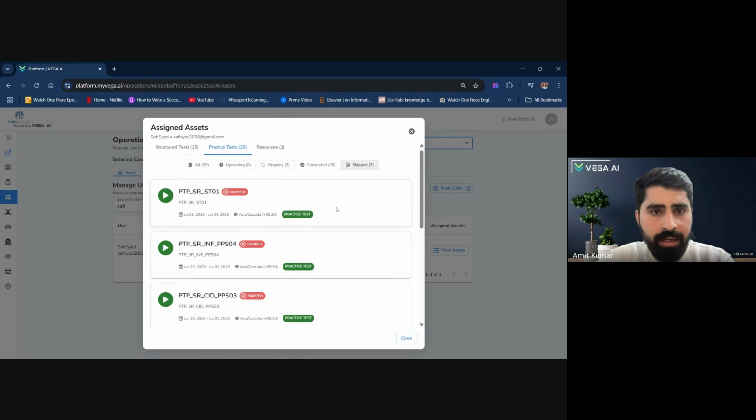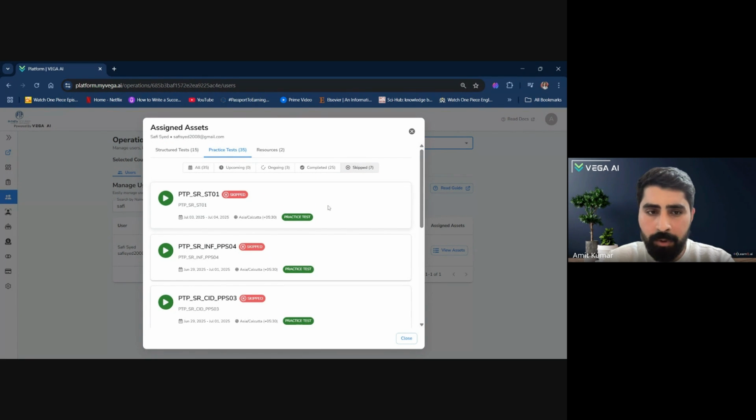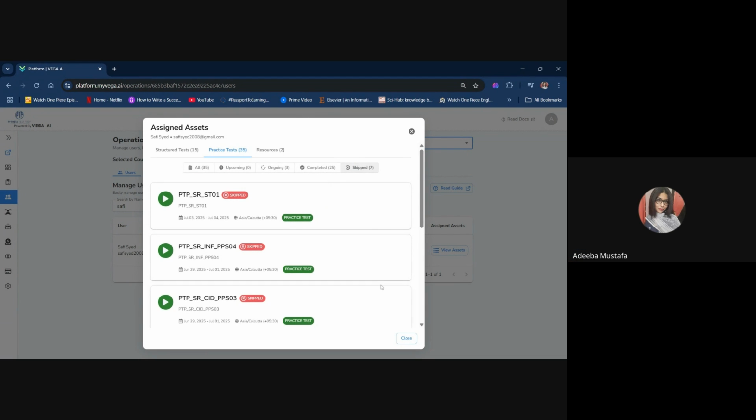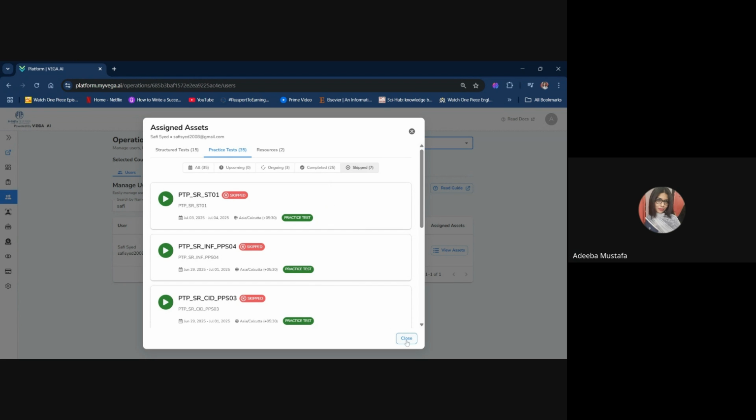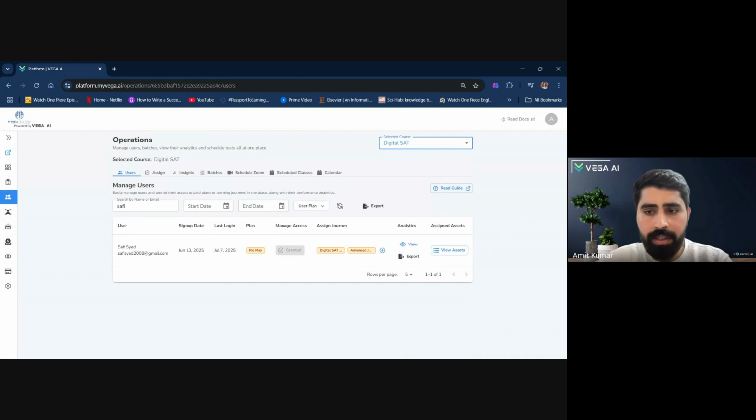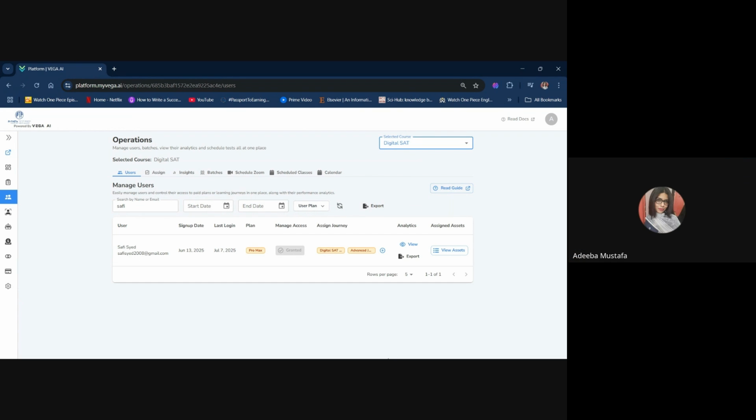We created this assigned asset column for this reason, so that whatever you have assigned to a student, you can see the status in one place. Okay, thank you. Your other issue, that questions and practice sheets are not visible, our team is looking into from the backend, what the issue is there. Okay, sure.